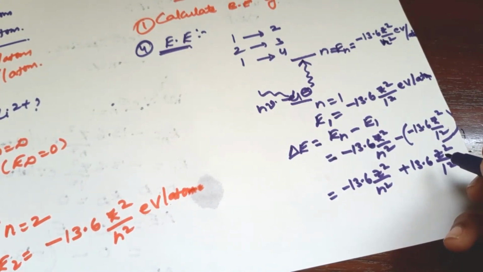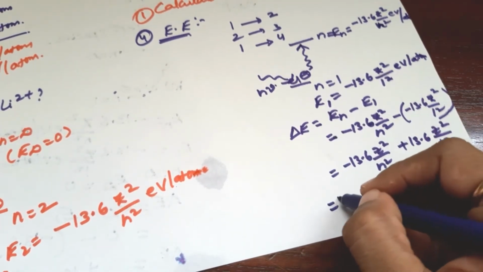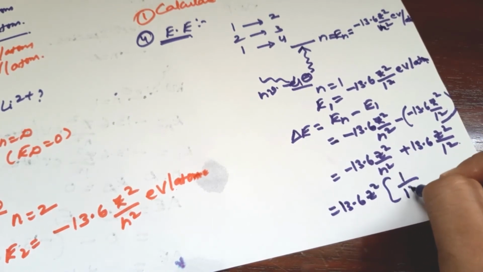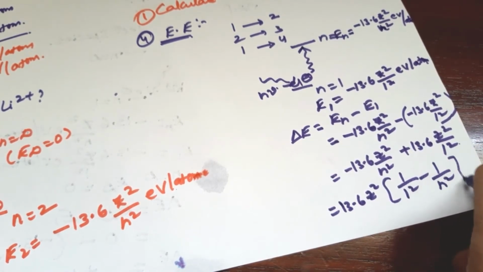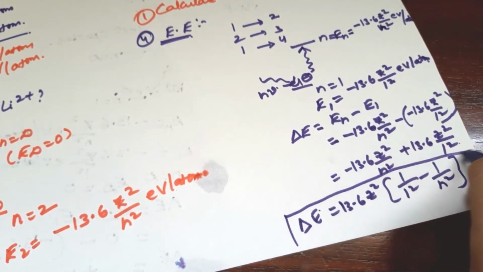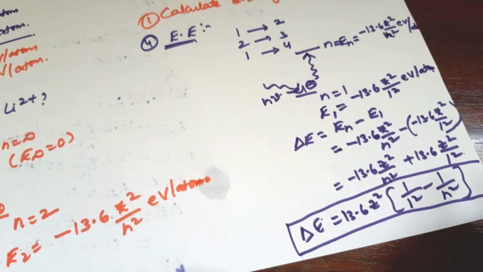Here, 13.6 Z square is common, so delta E is equal to 13.6 Z square times 1 by 1 square minus 1 by n square. This is the energy gap, that means this is the excitation energy formula.